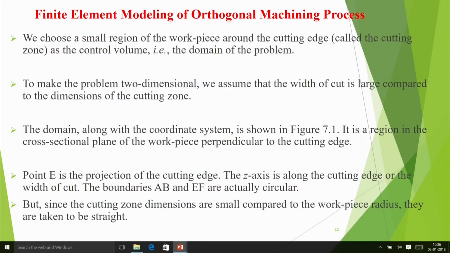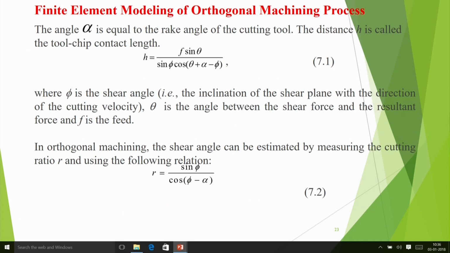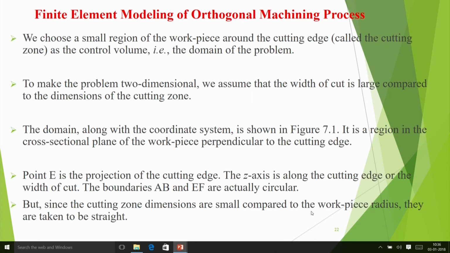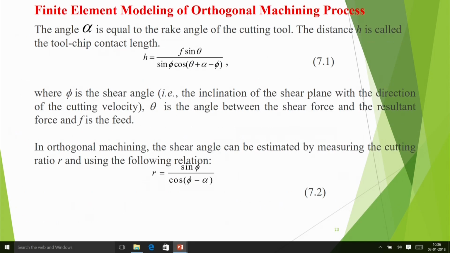Then boundaries AB and EF are actually circular, but we have assumed them to be straight lines. These are free surfaces, they may be circular because some bulging will take place here, but we assume that they are straight lines.